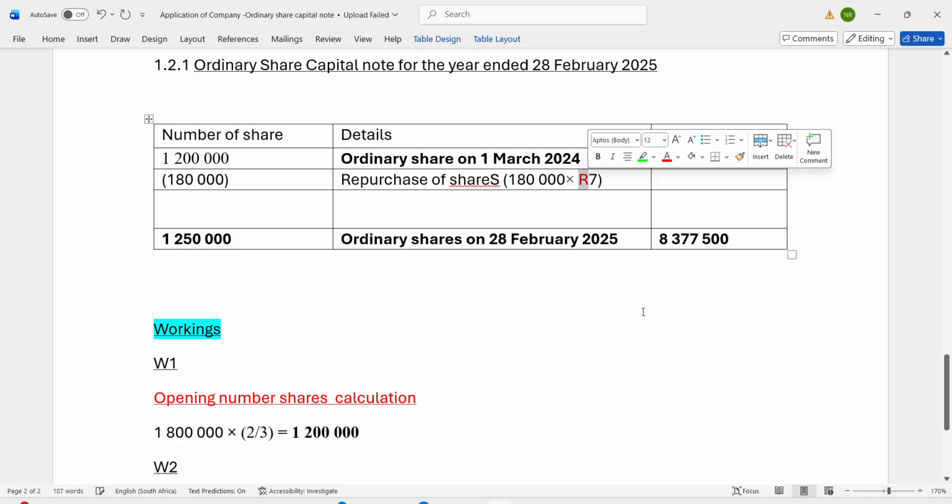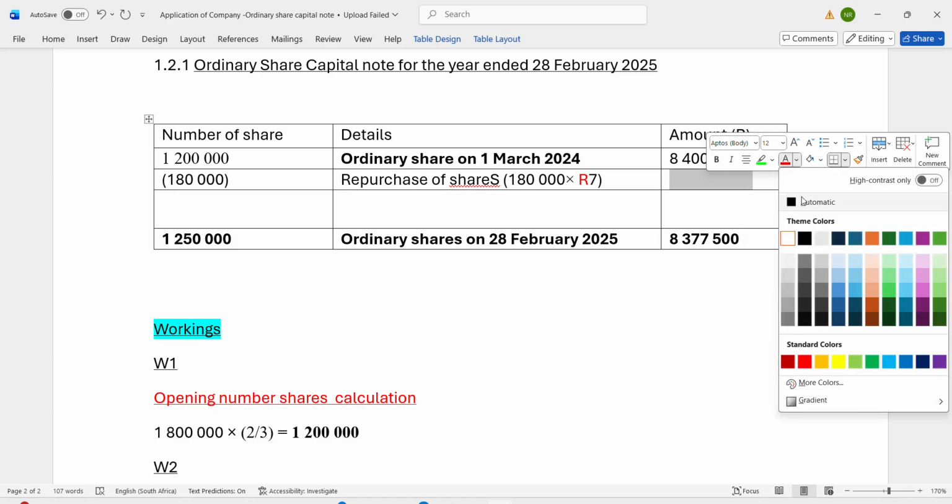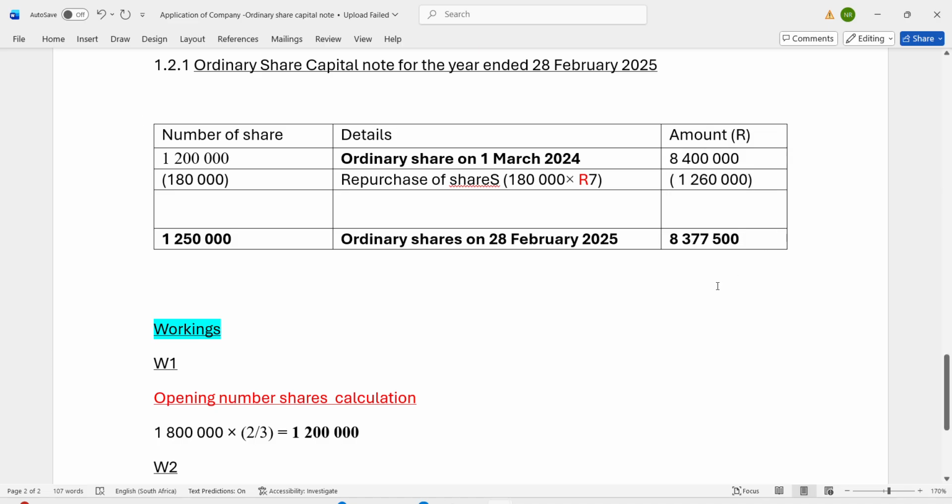So when you take 180,000 and multiply it by R7, it will give you an answer of 1,260,000.